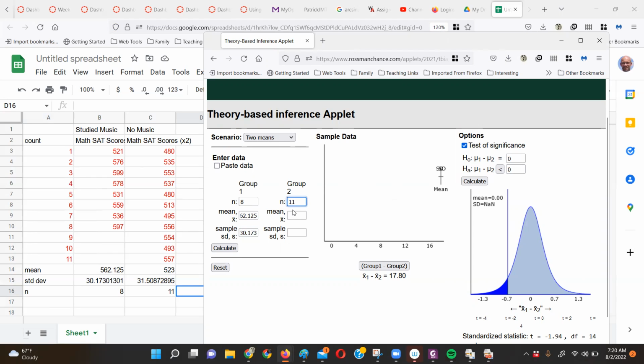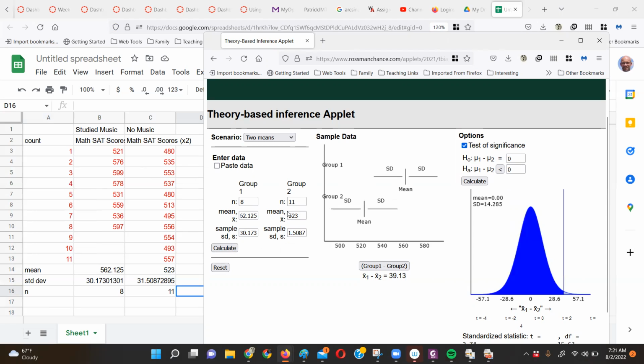And then there's 11 people who did not study music, and they had a mean SAT score of 523, and their standard deviation is 35.5087. I'll use that. Okay. Bigger spread, smaller mean, bigger spread.